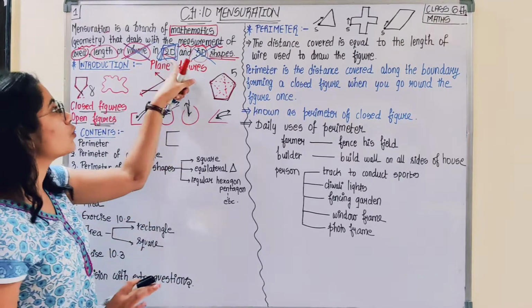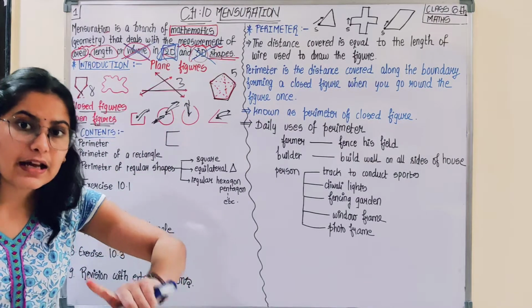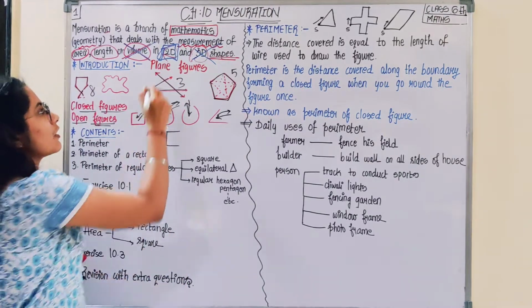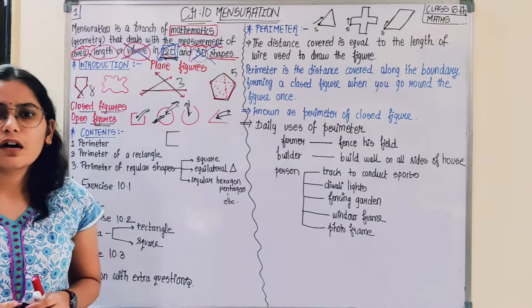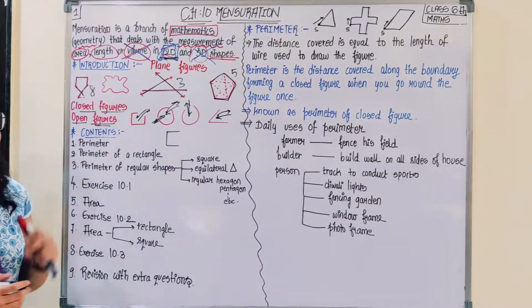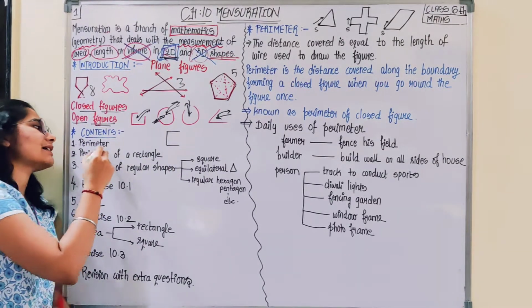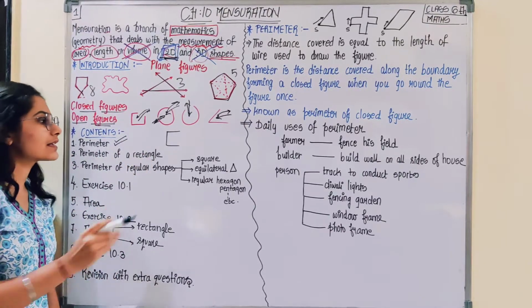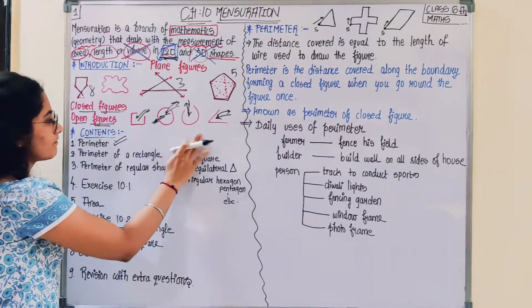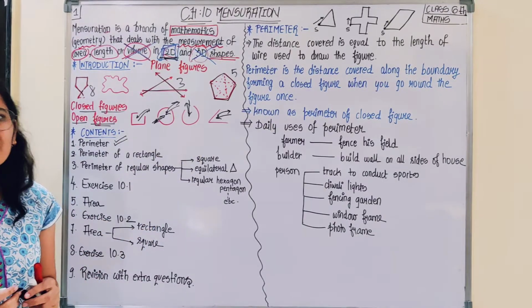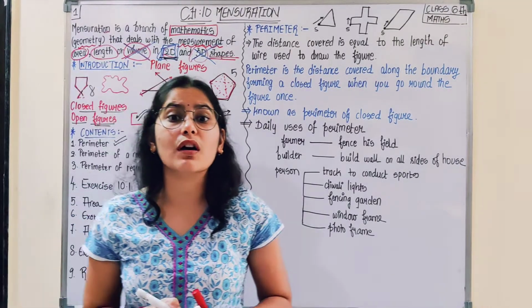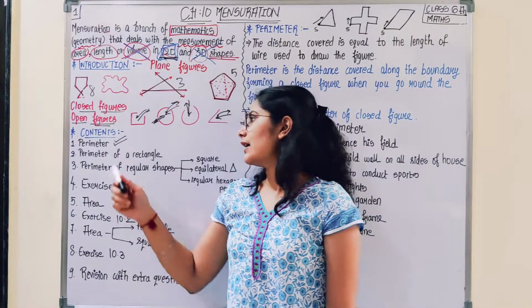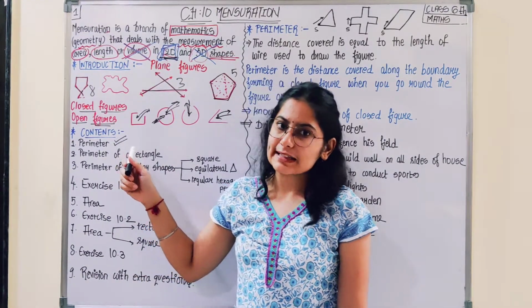The concept of 2D and 3D shapes is clear. In this chapter, we would be basically focusing on 2D shapes. Okay. Now, what are the contents? So we would be starting by understanding the new term perimeter. Okay, this is one of the parameters, that means one of the aspects we are going to focus on in this chapter. So here this is perimeter. We would be starting with perimeter.